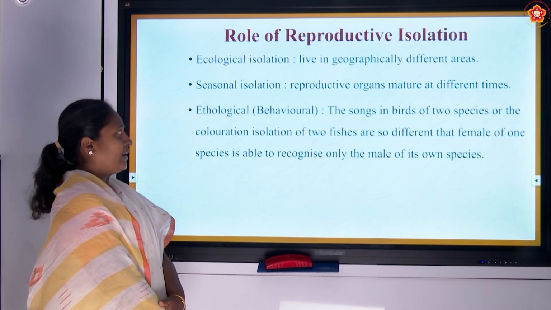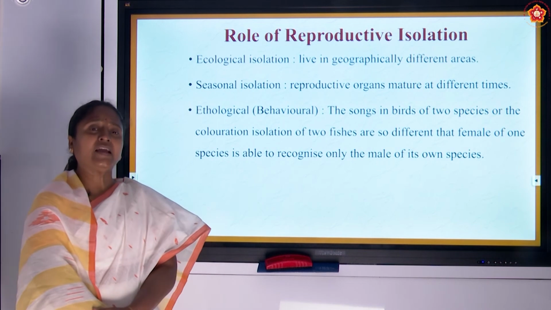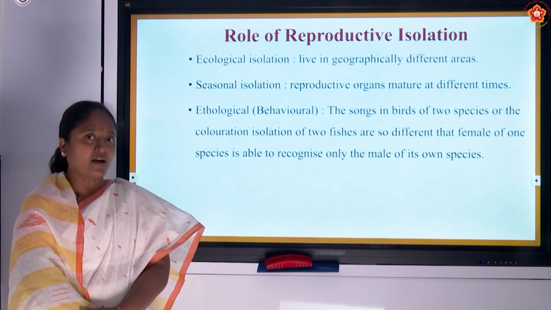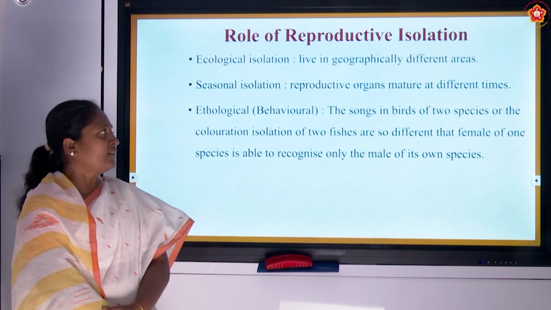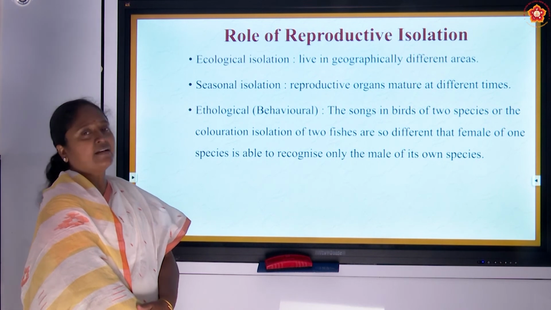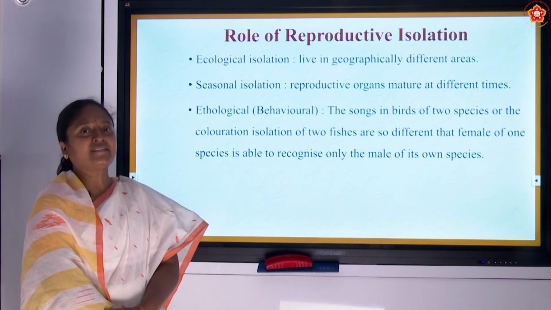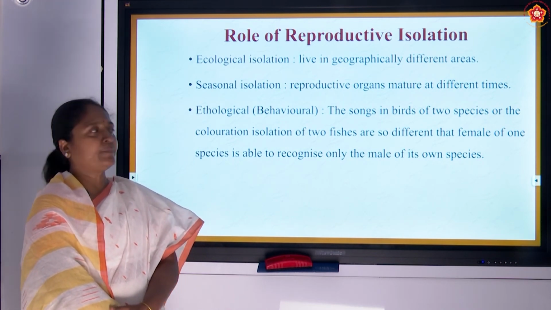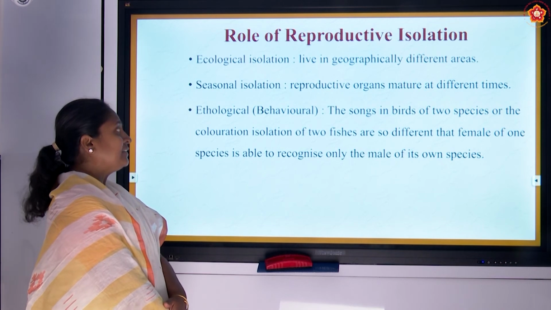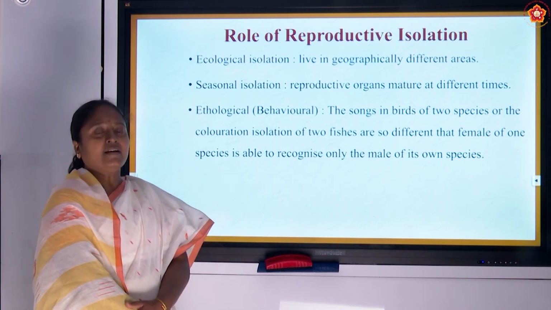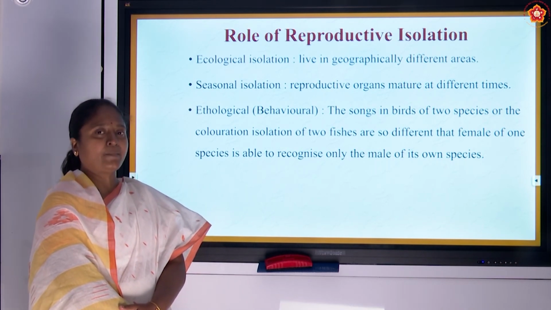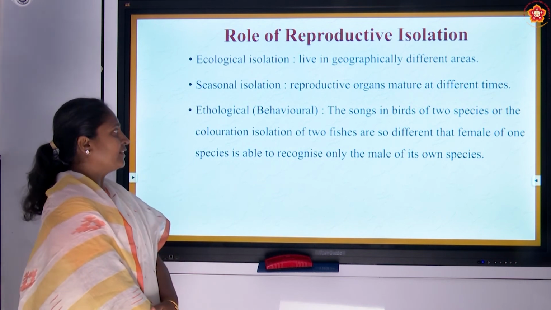Behavioral isolation is present in the organism. It is given by the example of singing birds, two species which have separate songs for attracting their mate. Similarly, we can see the color which is present in the feathers is also different. It may be a fur color or a feather color.